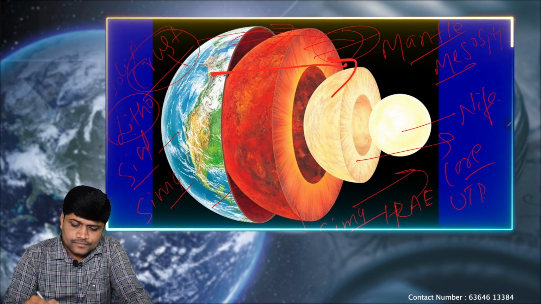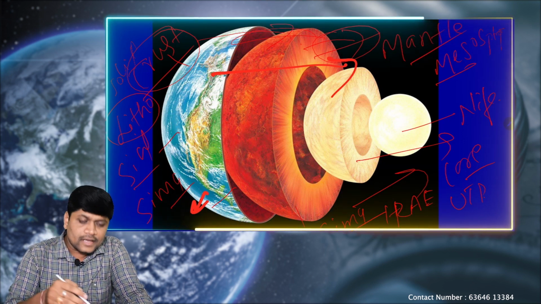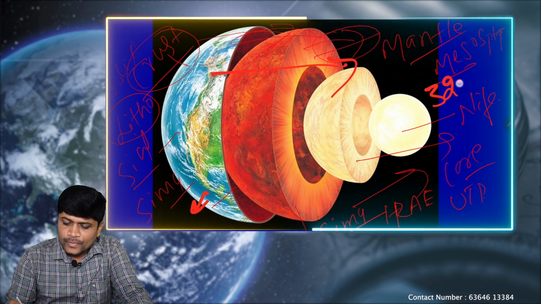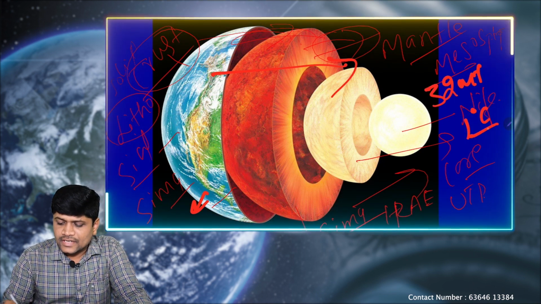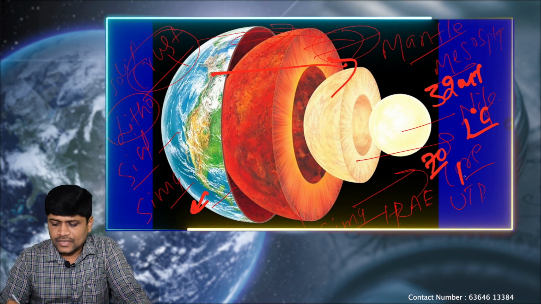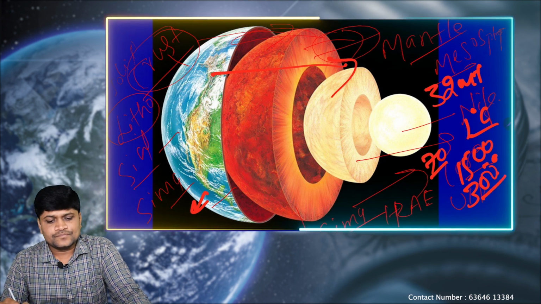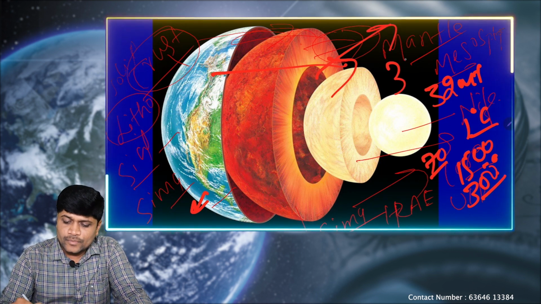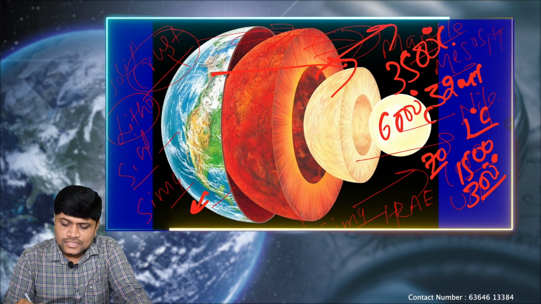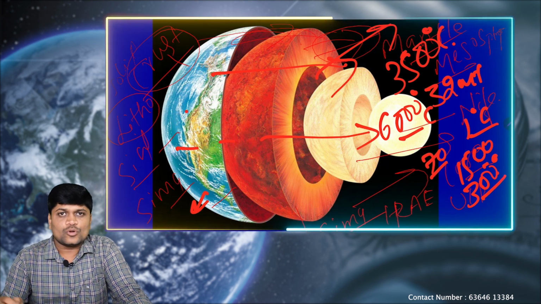Again, the temperature within these layers keeps on increasing from top to bottom. Within the crust, the average density is very low. For every 32 meters we move down, there is a gradual increase of 1 degree Celsius. Once we reach almost 70 kilometers depth, it will be almost 1500 degrees Celsius. Once we reach the mantle portion, it will be almost 3500 degrees Celsius. Once we reach the core region, it is up to 6000 degrees Celsius. So the temperature keeps on increasing from top to bottom.